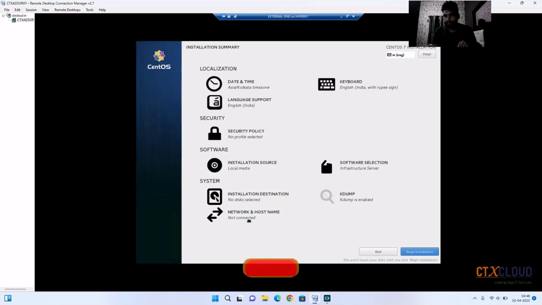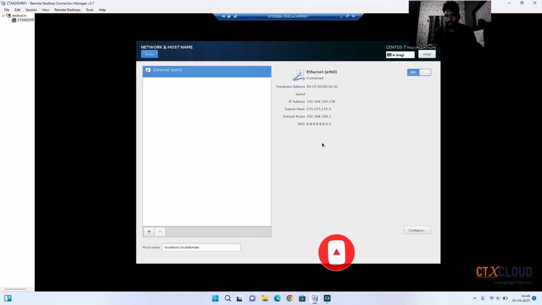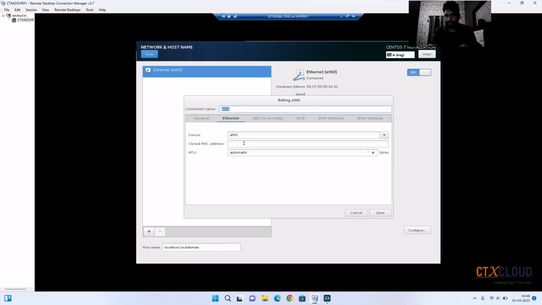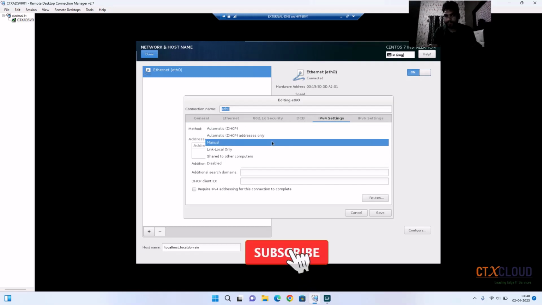Now it's time to select the networking. So click on the Ethernet, and now you guys need to mention a static IP here. So I'm going to select this IPv4 settings from the DHCP to change it to the manual.